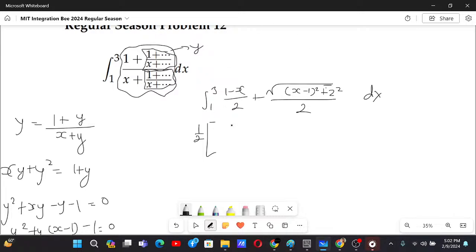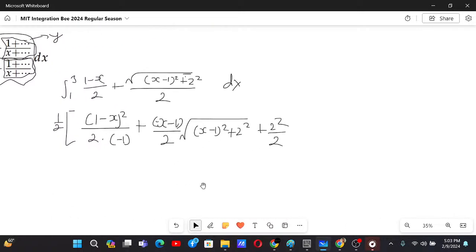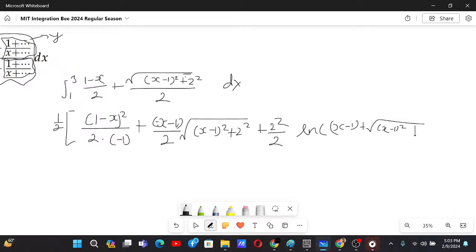Okay, this is (1 minus x) whole square by 2 times minus 1, plus, now for that we do have a standard formula, which is x by 2 root under x square plus a square, plus a square by 2, and then ln of x plus root under... not this is not the x though, x is x minus 1 actually. And this is from 1 to 3.